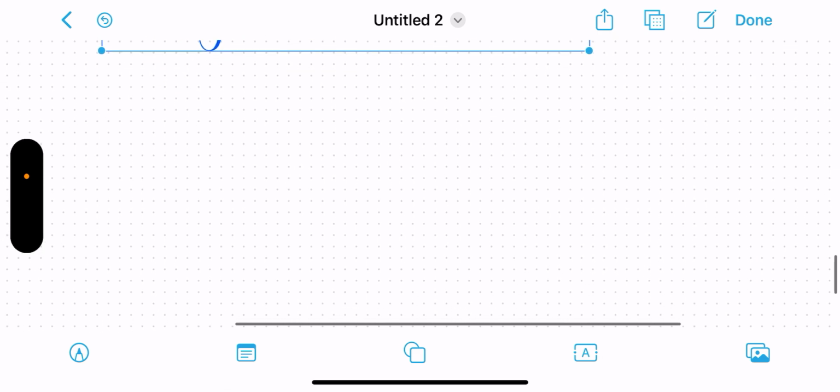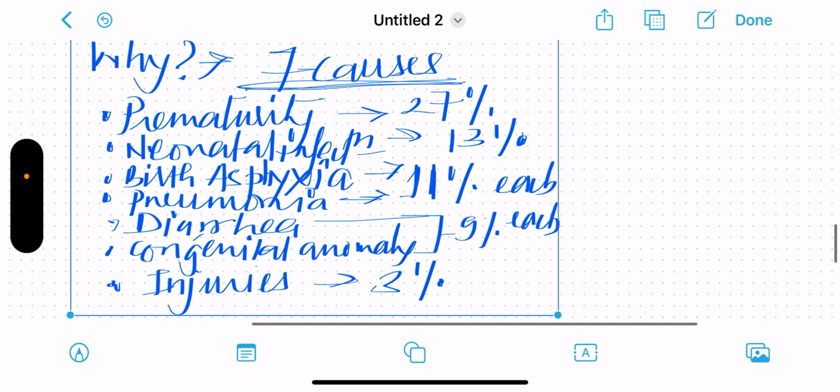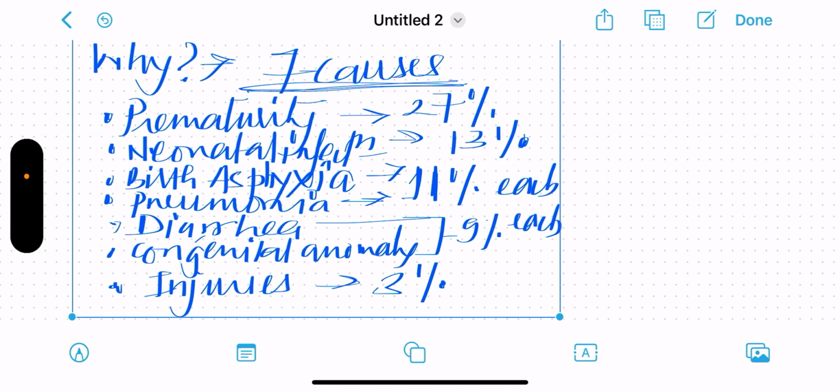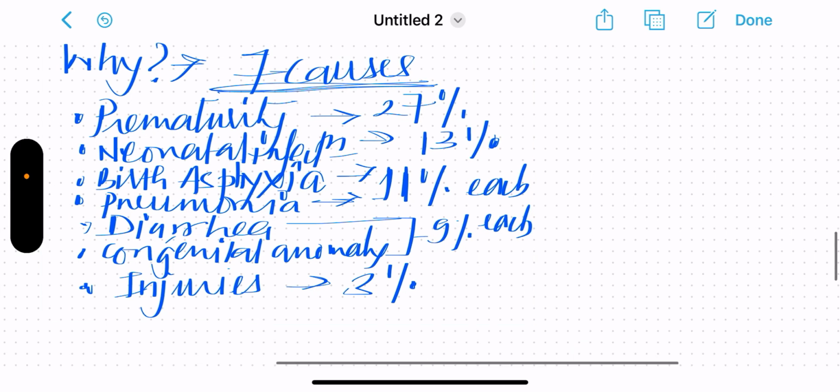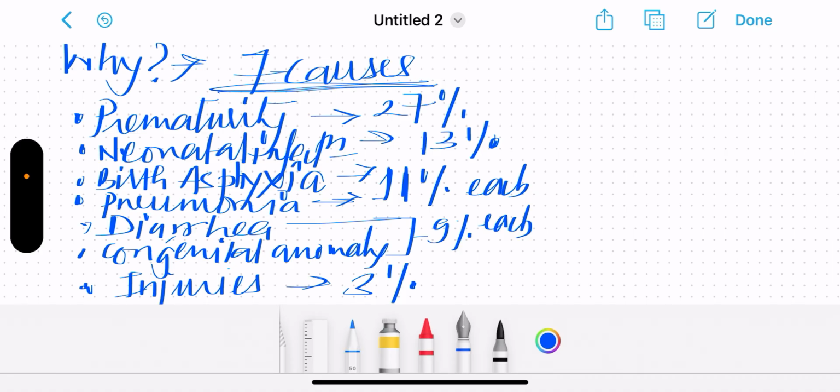Now what are the determinants? Why are these deaths happening? The reason behind these deaths is actually poverty, illiteracy, low caste, rural habitat, harmful cultural practices. These are the determinants.